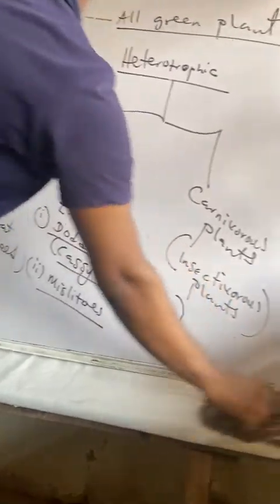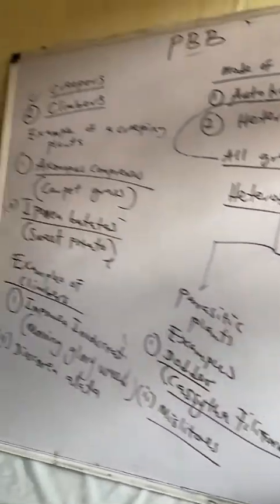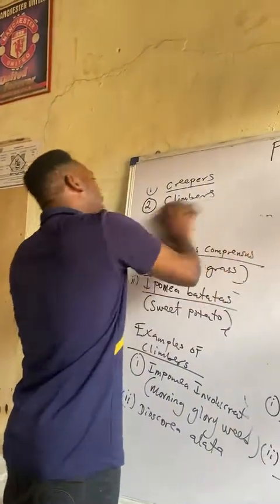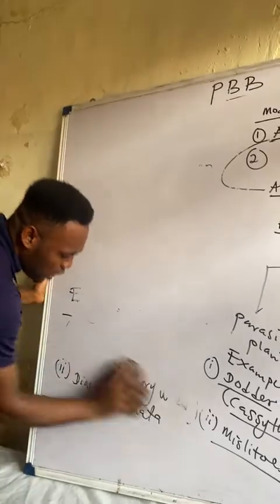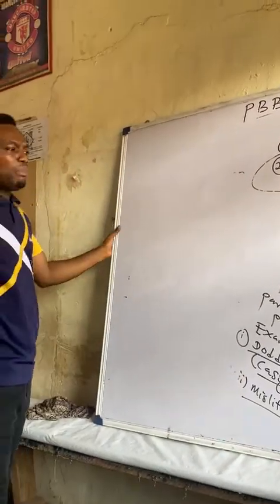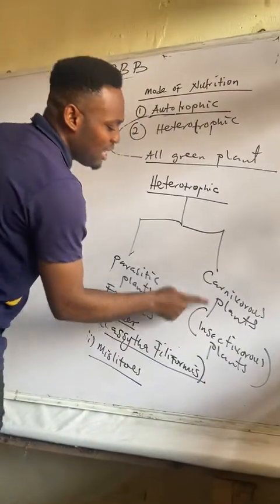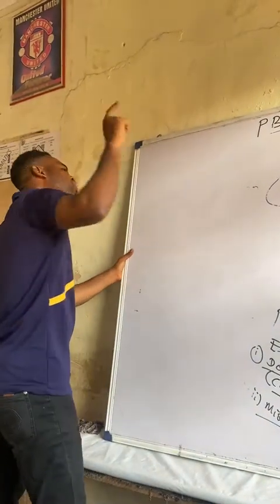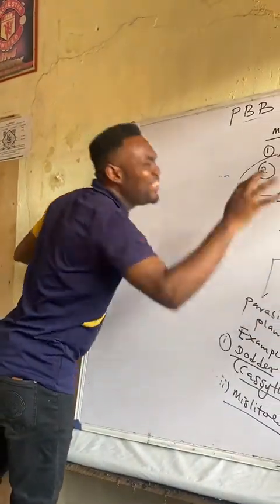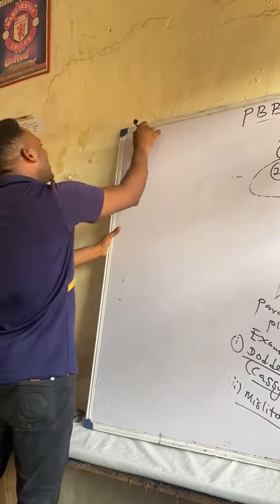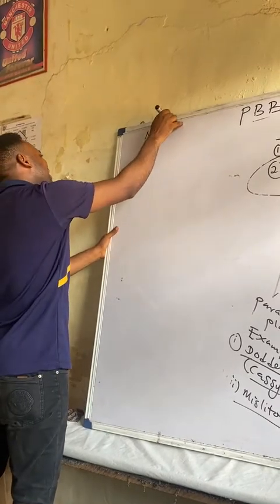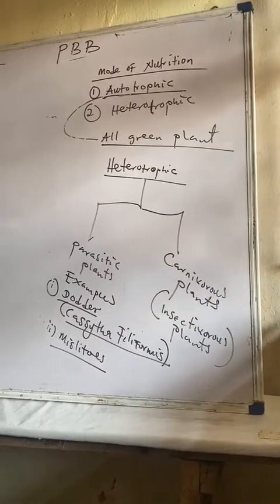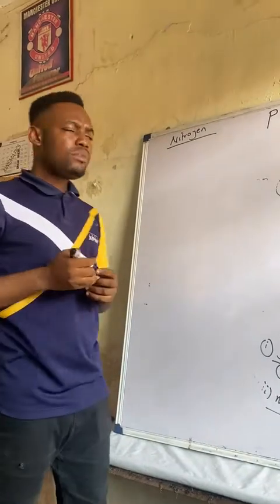Now, examples of carnivorous plants, I will put them up here, and that will end this video, so that in the next video we'll continue from root, stem, and leaves. So let me give you examples of carnivorous plants. When we talk about carnivorous, or insectivorous plants, they are plants that catch and kill insects and feed on them. Question: why do carnivorous plants feed on insects? The answer is because they want to get nitrogen. This is an exam question. Check many past questions, you will see it. So the reason why carnivorous plants kill and digest insects is because they want to get nitrogen.